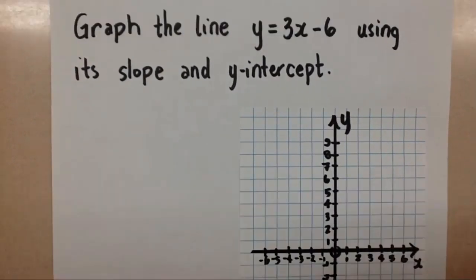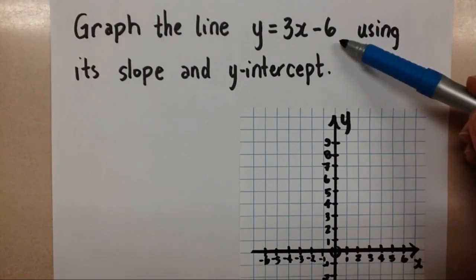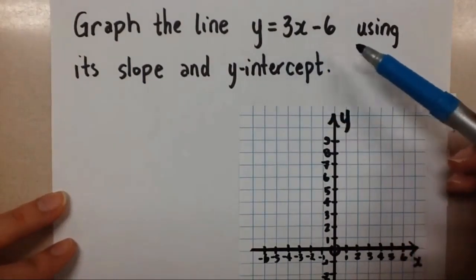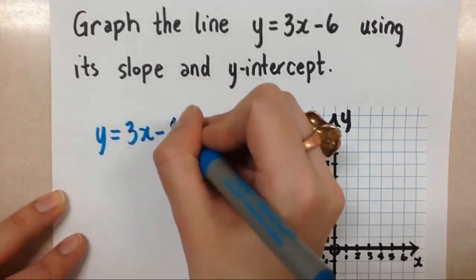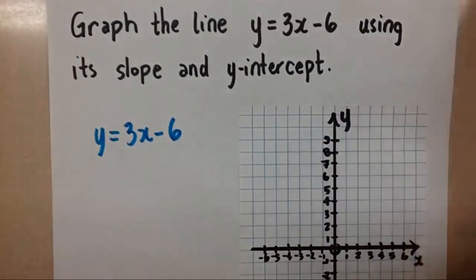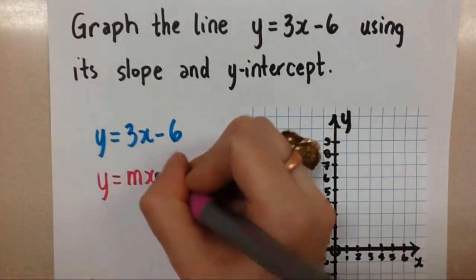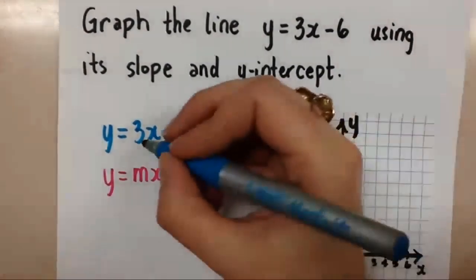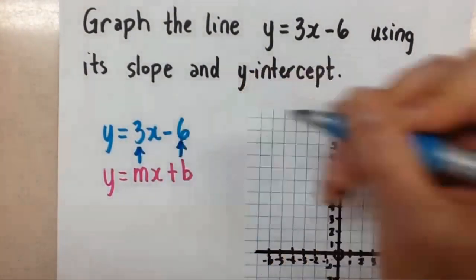Hi guys, Mrs. A here. We are looking at graphing lines that are given with the equation in slope y-intercept form. So here we want to graph this line y equals 3x minus 6. That equation, y equals 3x minus 6, is in slope y-intercept form because if you remember, y equals mx plus b is the form of the equation. So the slope is the positive 3 and the y-intercept is the negative 6.